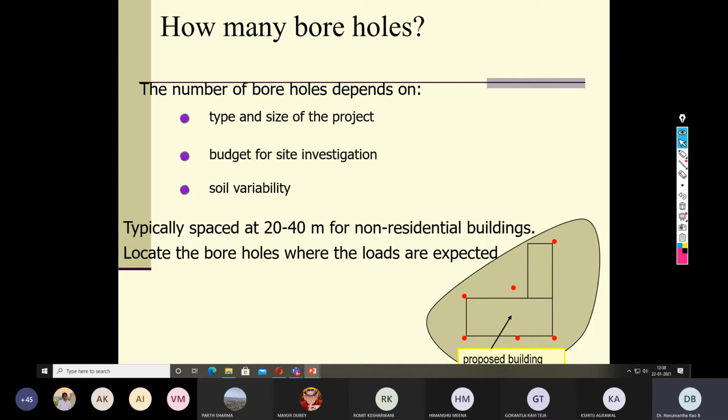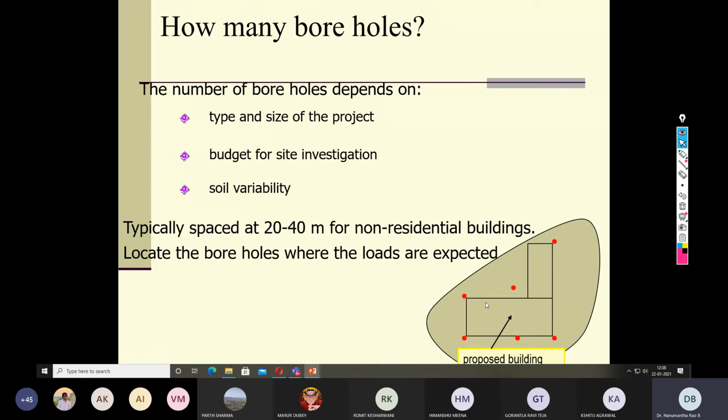Suppose you take another profile where it is not a rectangle, rather a different area. So this is how one can decide the selection of the borehole locations. You can see all the red dots indicate the borehole locations.